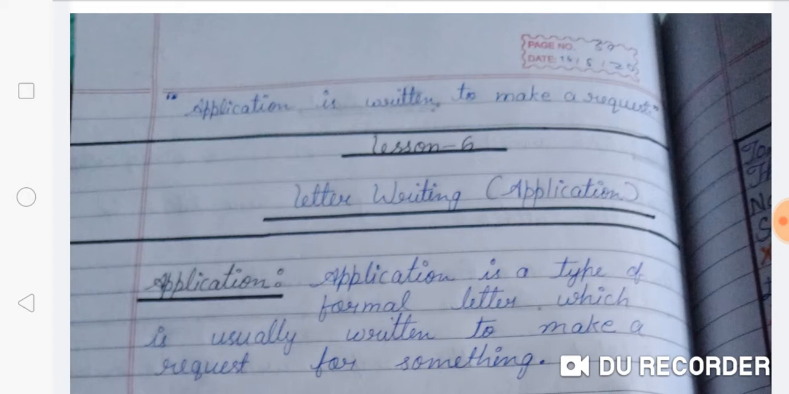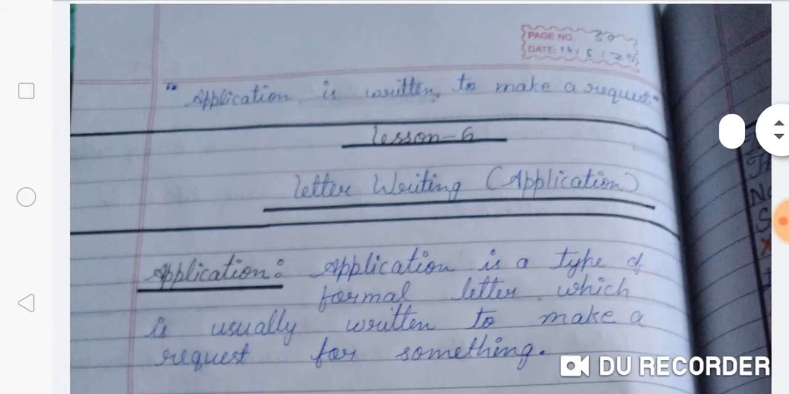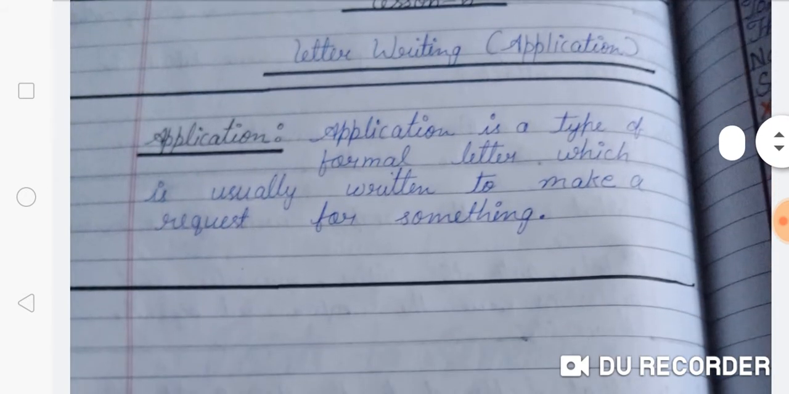As you all know, in student life we use applications in our school for making a request. After that you will mention the lesson, then your topic, that is letter writing. And in letter writing today we will learn how to write an application. So what is an application? First of all you will write the definition of application. Application is a type of formal letter.